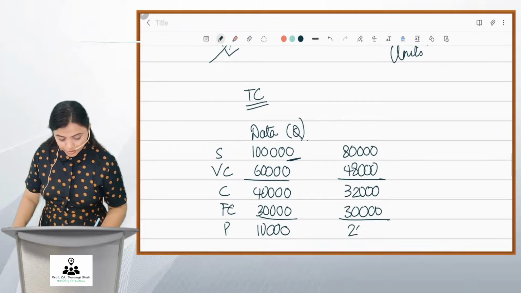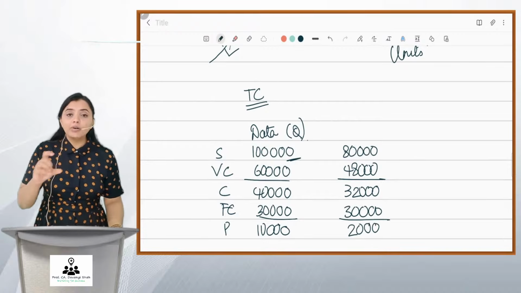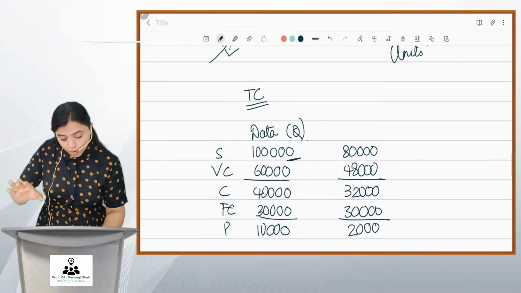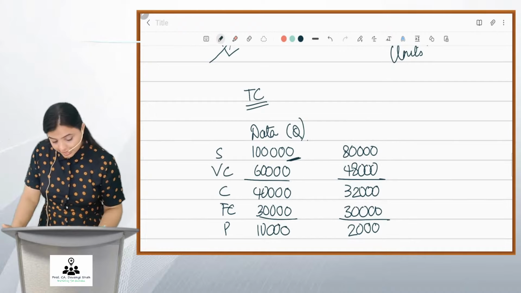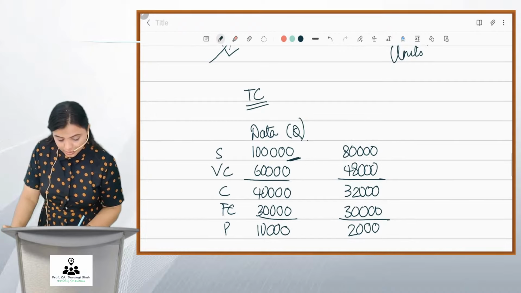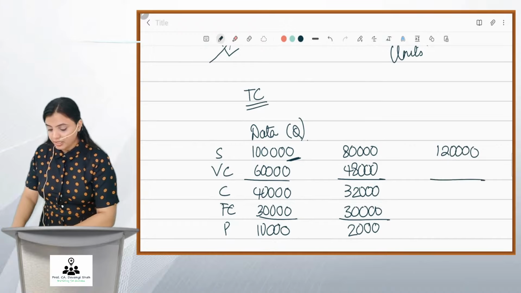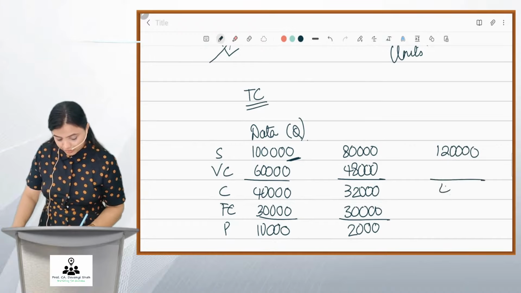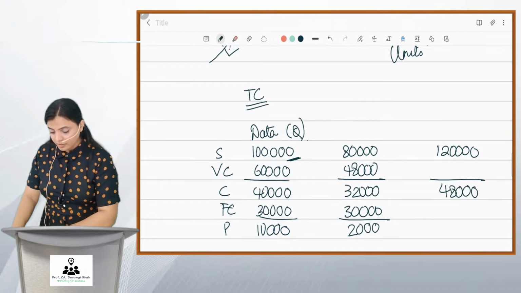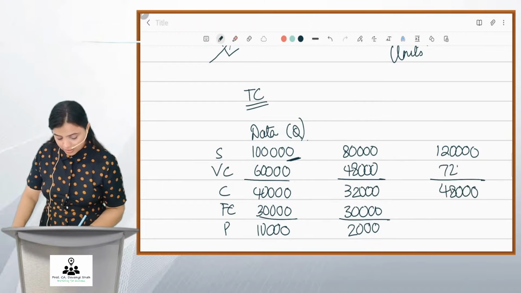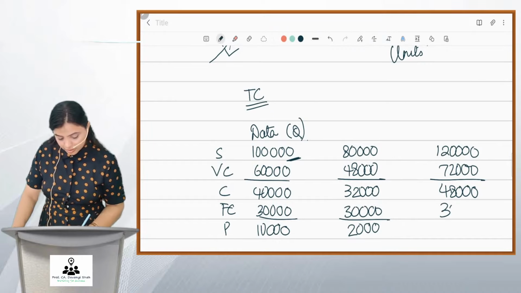Your profit will be 2,000. Now take a number which is more than 1 lakh. Let's take it as 1,20,000. So 1,20,000 into 40% PV ratio, you get 48,000. Variable cost will be 72,000. Fixed cost 30,000. Friends, you get 18,000.